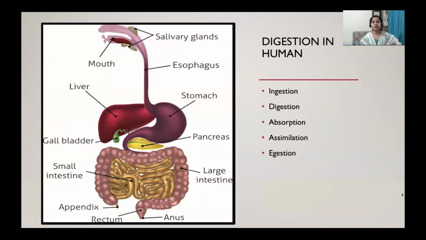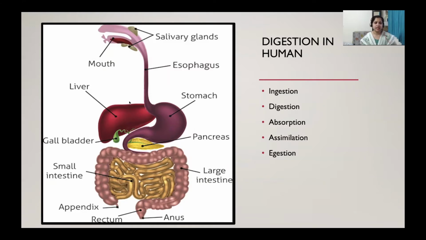Digestion in human beings occurs in certain steps: ingestion, digestion, absorption, assimilation, and egestion. This picture shows the digestive system of human beings. It starts in the buccal cavity, or the mouth, that leads to the food pipe, called the esophagus. Then it leads to the stomach, which is a muscular sac-like organ. Then it leads to the small intestine, and the small intestine into the large intestine, and the large intestine ends in the anus. So this is the digestive system of human beings.